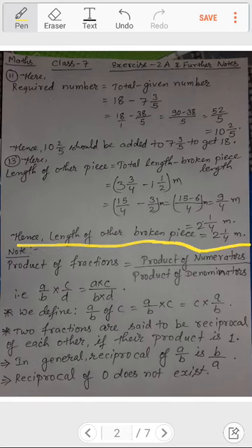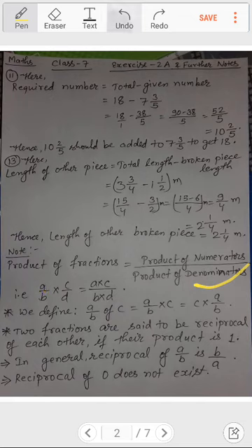Students, if you will see the next page of the book, it is about multiplication. So you can read this note and even refer to the book note. Book note has been only copied. So product of fractions is equal to what? Product of numerators by product of denominators. That is, A by B multiplied with C by D becomes A into C by B into D.